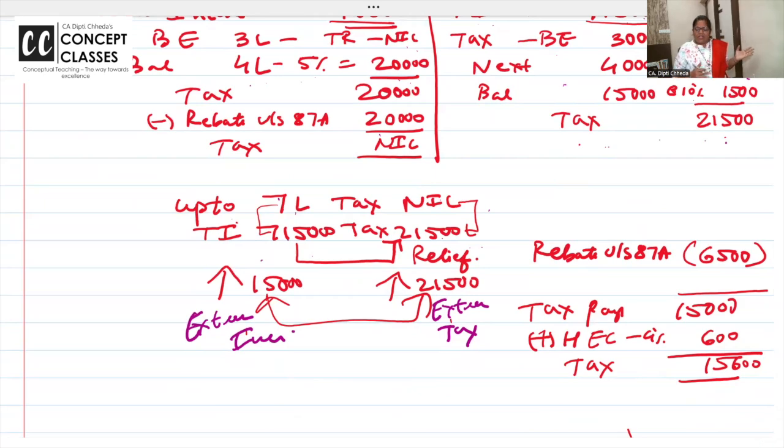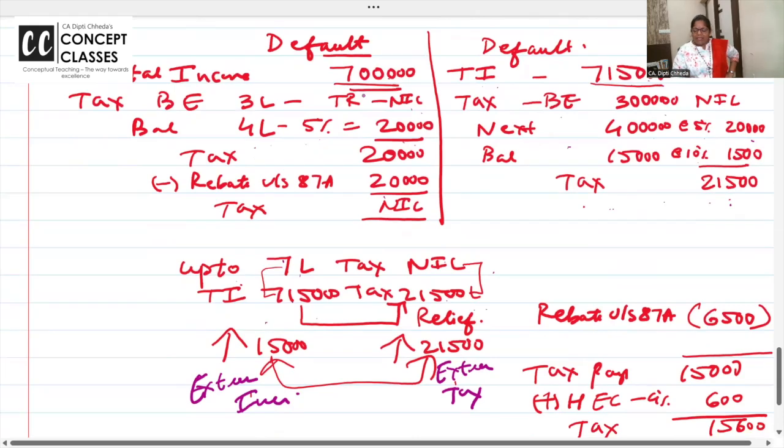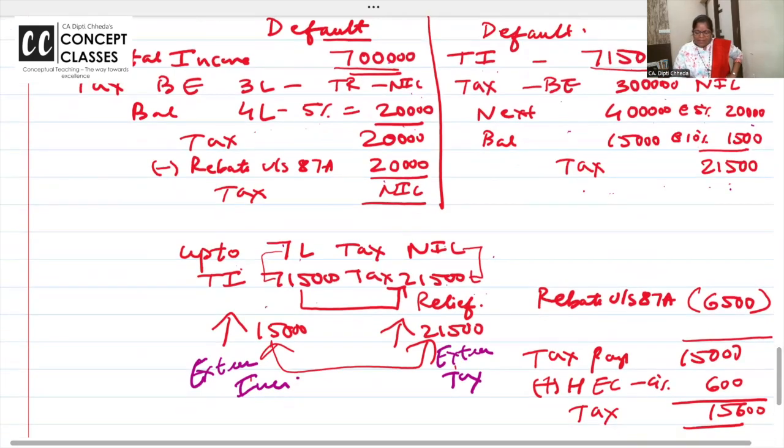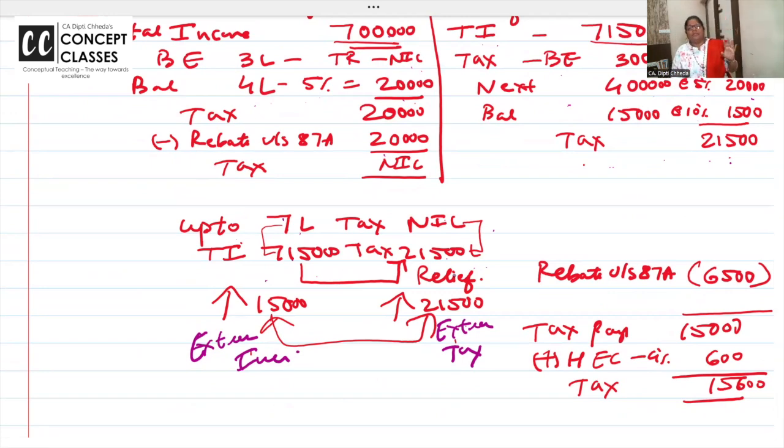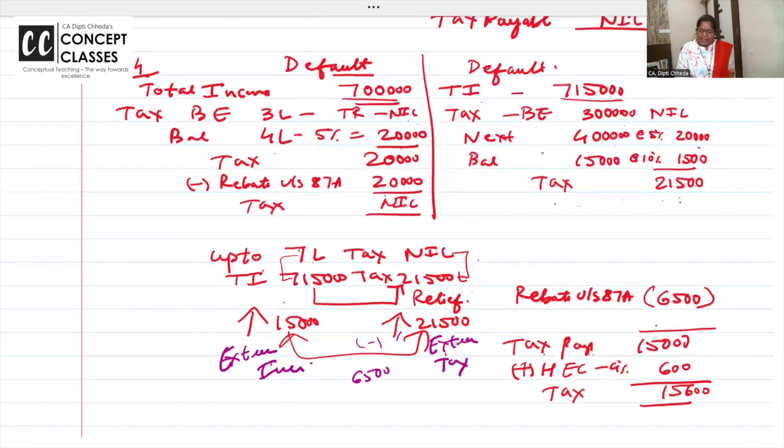That was for surcharge, but this is also there. In the default tax regime, up to 7 lakh the tax is nil. On 7 lakh 15,000 my tax is coming 21,500. How much is the excess tax I am paying? 21,500. How much is the excess income above 7 lakh? 15,000. Whatever extra income I have got above 7 lakh, take it, keep it. I want a relief of 6,500. I hope you are getting how I got 6,500. And now what is the tax? 15,000 on that end. It's a very in-depth concept.